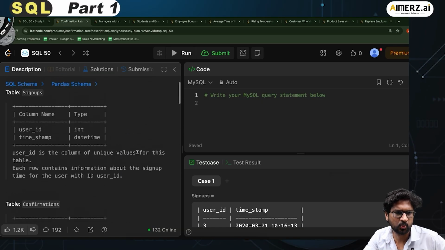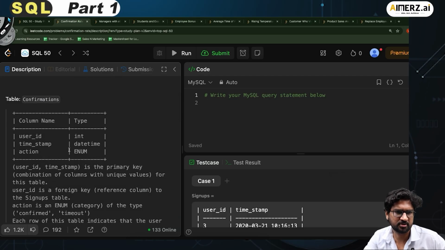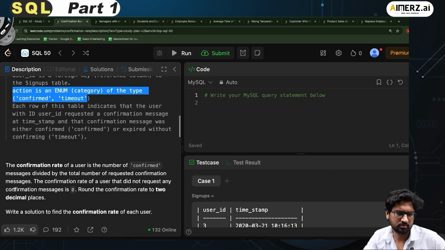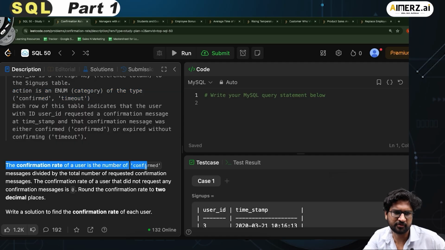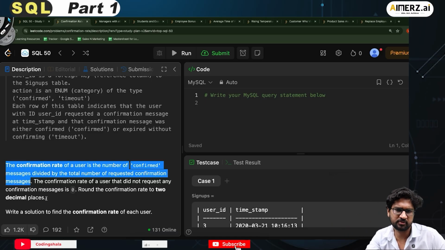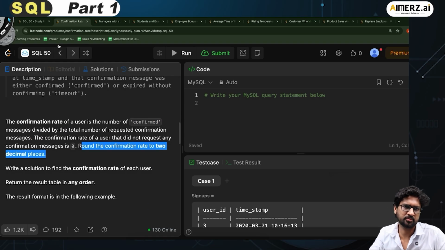So basically I have two tables. One is the signup table, user ID and the timestamp at which the user signed up. Another one is the confirmation table, right? User ID, timestamp, and what is the action. These action values are confirmed or timeout, right? Now the question says that the confirmation rate of a user is the total number of confirmed messages divided by the total number of requested confirmation messages, because some will time out. The confirmation rate of a user that did not request any confirmation is 0. Round the confirmation rate to 2 decimal places. So again I have to round it to 2 decimal places.